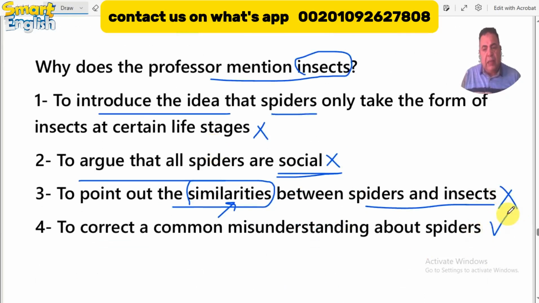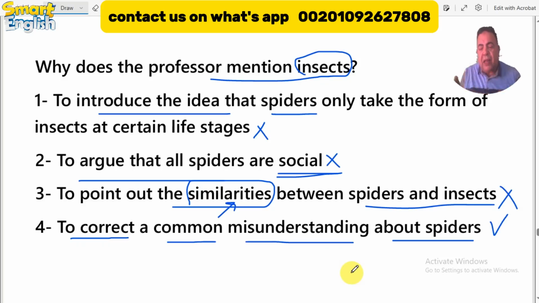So the right answer would be number 4: to correct a common misunderstanding about spiders. You know from the first glance at this choice that it is the right answer, because he is taking the reader to correct a definition in your mind about spiders and insects.